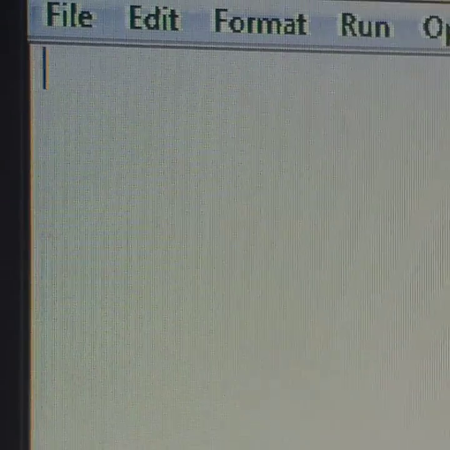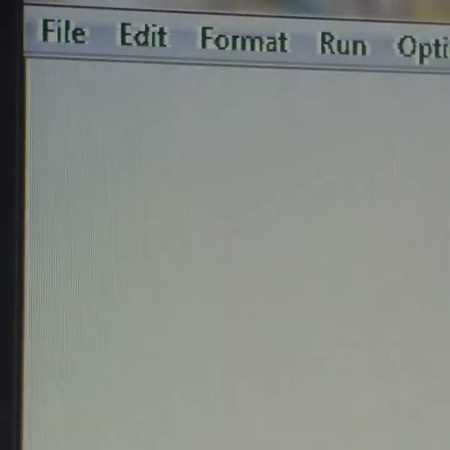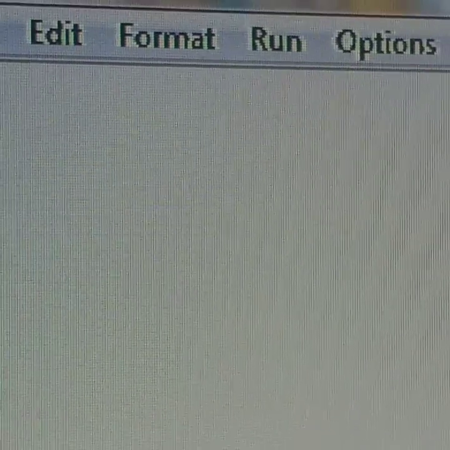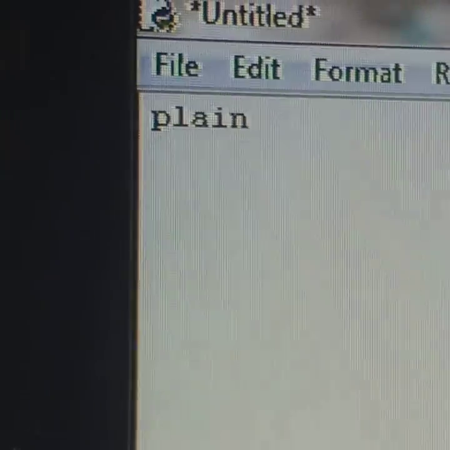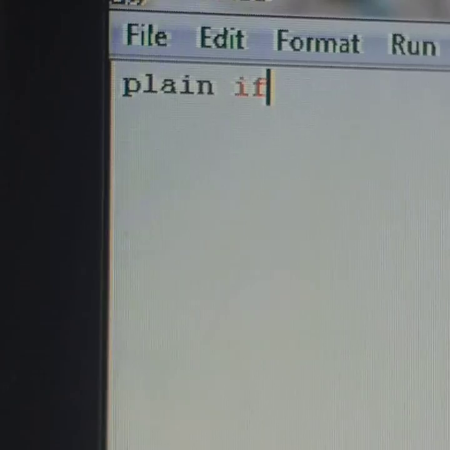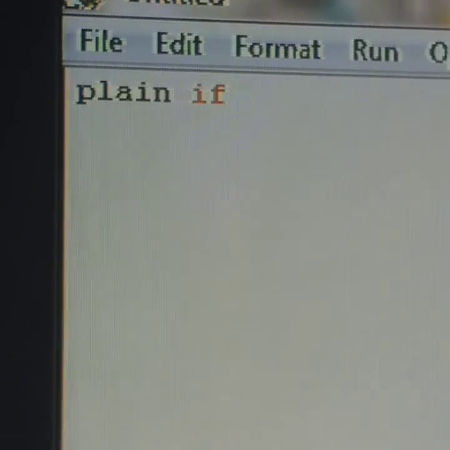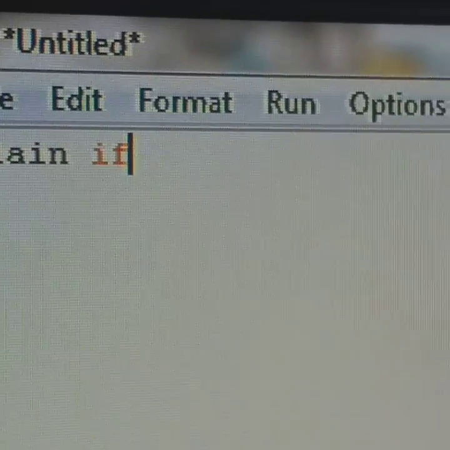Last time I took two examples of the if statement: input a number and check whether the number is positive or negative, or enter the age and check eligibility for voting. Now it is of three types. First, plain if. What is plain if? Plain if means when only the if condition is there. If the condition is true, then the statement written after it will be executed. But if the condition becomes false, there will be nothing to print. So it is a plain statement.